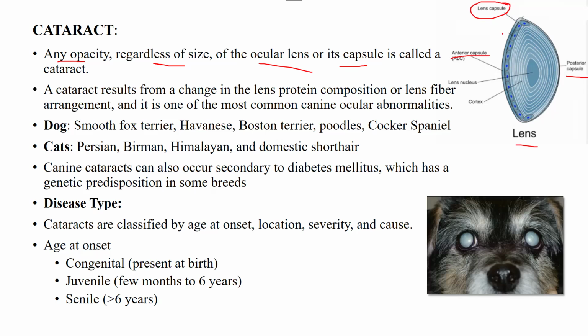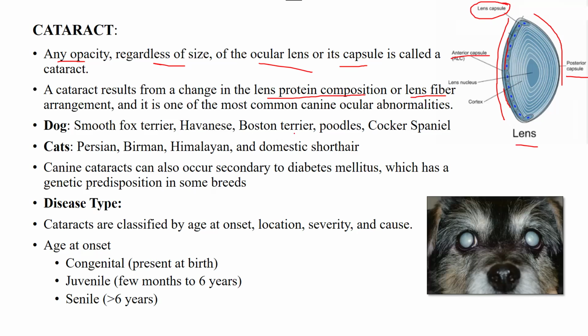So any opacity, it doesn't matter the size. It can be just covering this portion, it can be covering the whole anterior side, or the whole anterior or posterior sides, or the capsule and the lens also. Regardless of the size, if opacity is there in the lens or its capsule, it is called cataract. Cataract results from change in lens protein composition or lens fiber arrangement. So within the lens, if the protein composition or the fiber arrangement gets changed, cataract will happen.